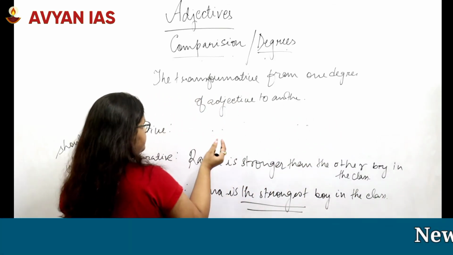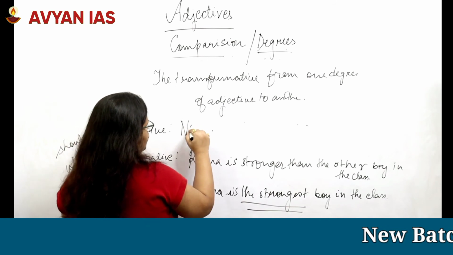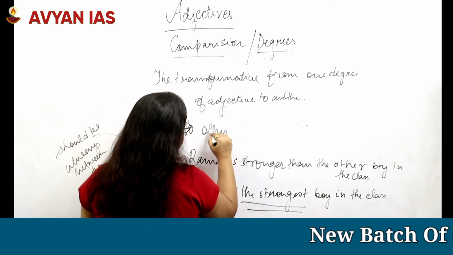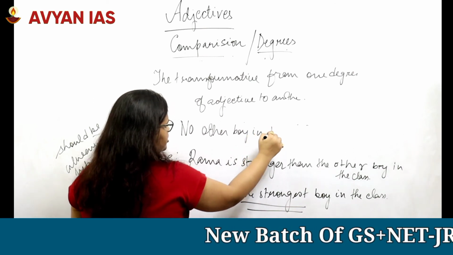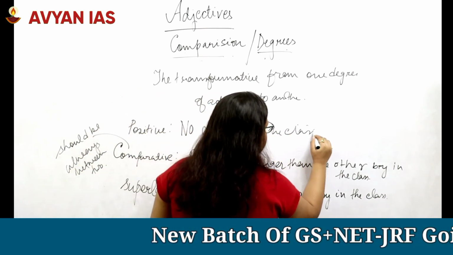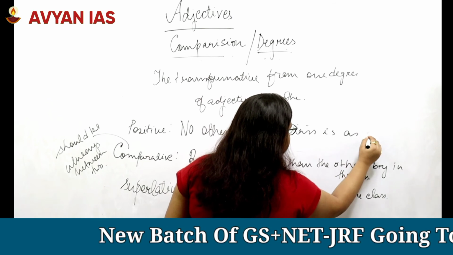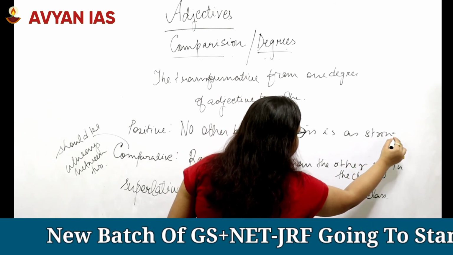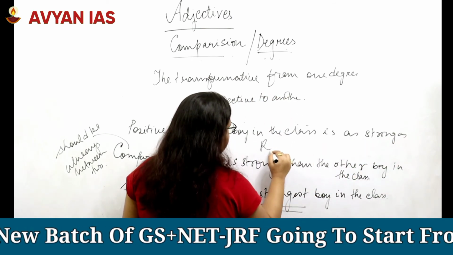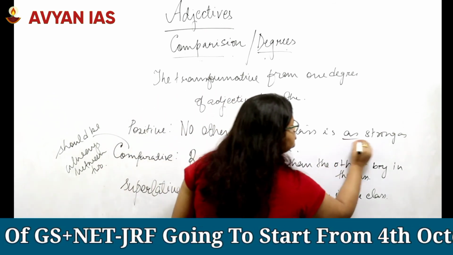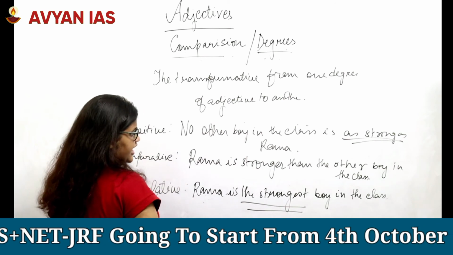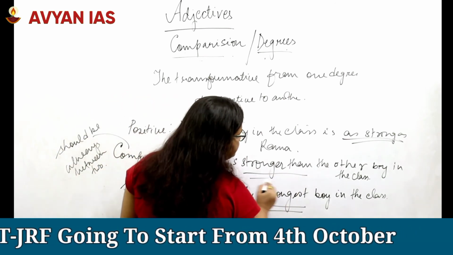And the positive degree for this sentence would be "No other boy in the class is as strong as Rama." So that is the comparison that we are doing, as strong as Rama, and here we are doing stronger than.